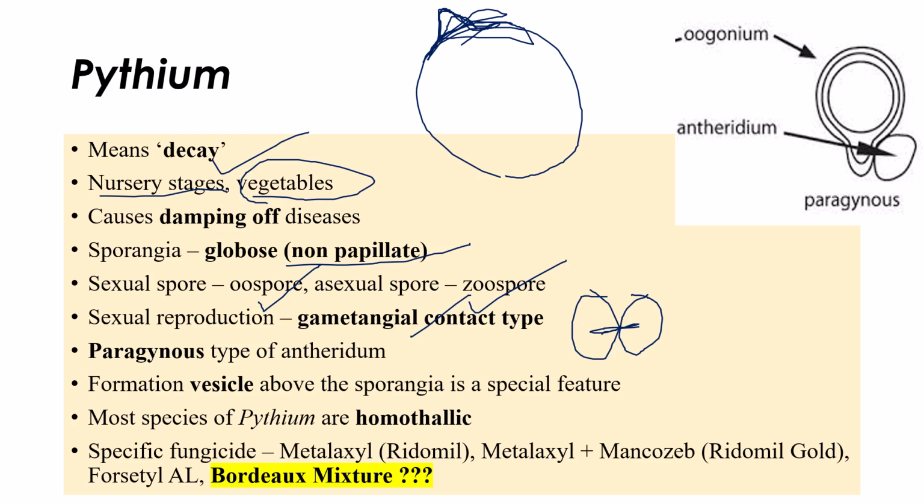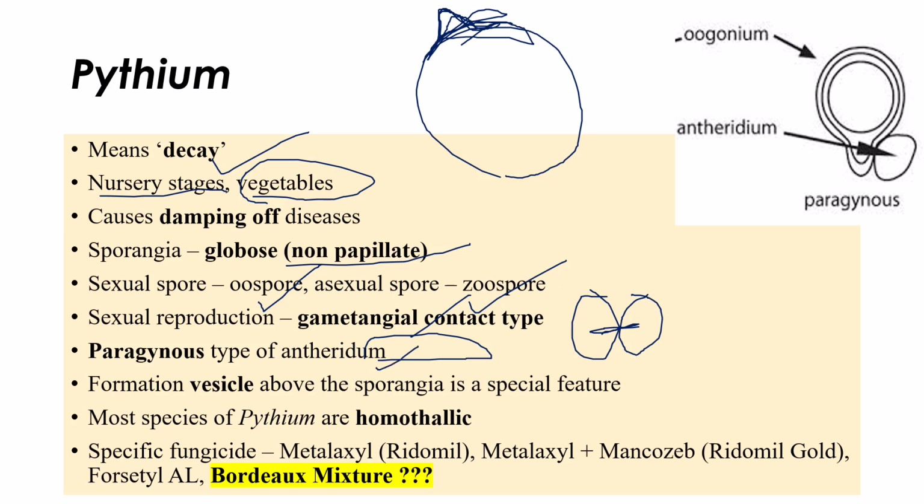The type of reproduction in Pythium is gametangial contact type of sexual reproduction, where male and female gametangia come in contact, the male gametangium passes its contents to the female gametangium, and fertilization takes place. The majority of Pythium species are homothallic; they consist of only one kind.